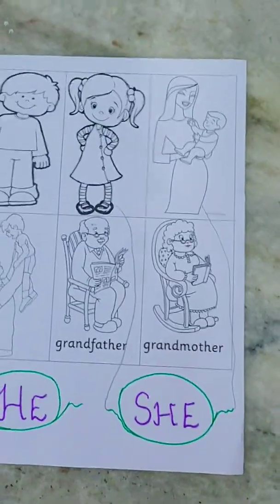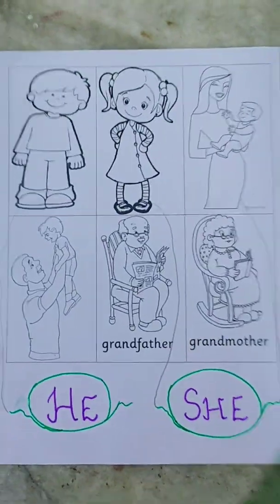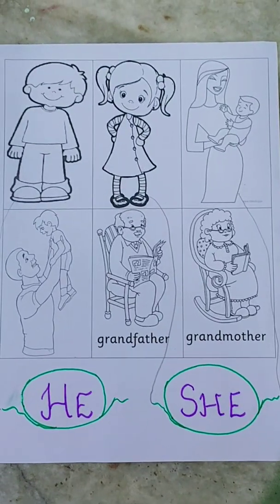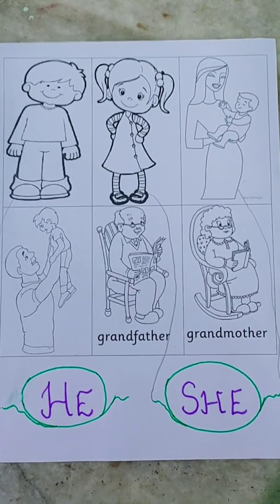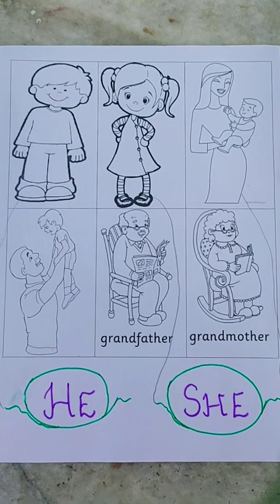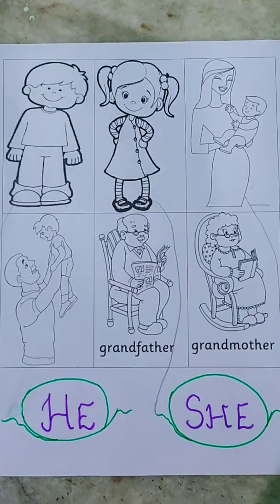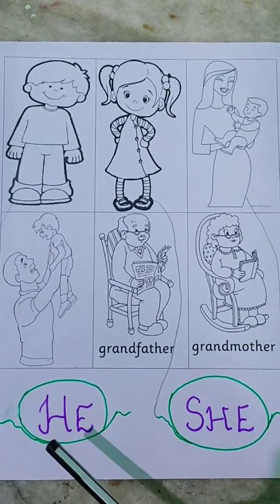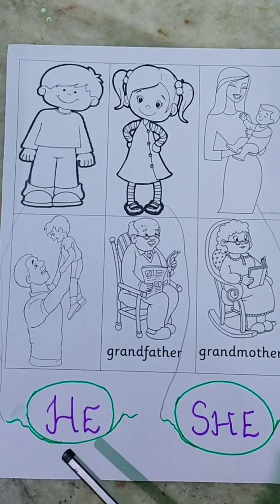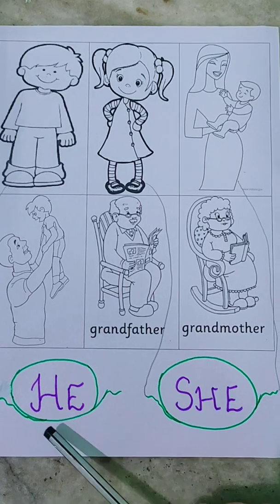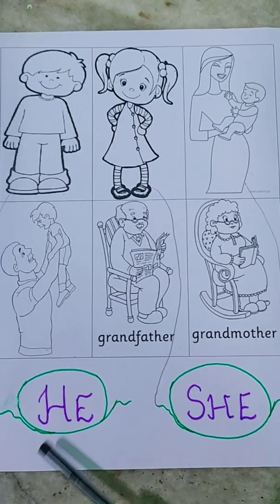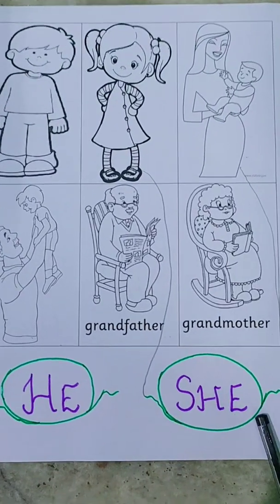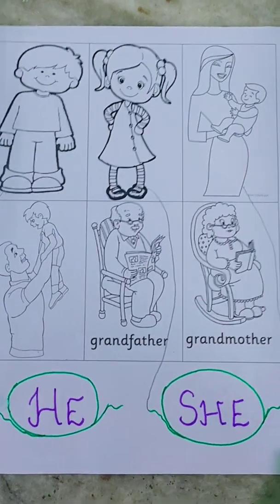Parents, remember, he and she are sight words. Sight words are those which are not spoken phonically, but are learnt by watching every day. Every day when the child reads he, he is going to learn it by sight. He, she. It is not spoken phonically.